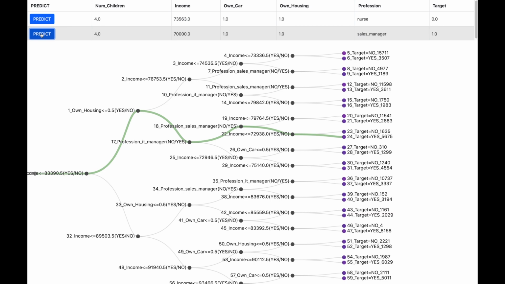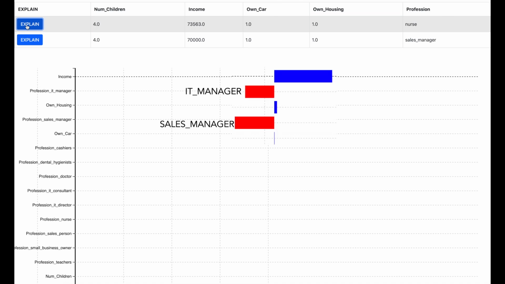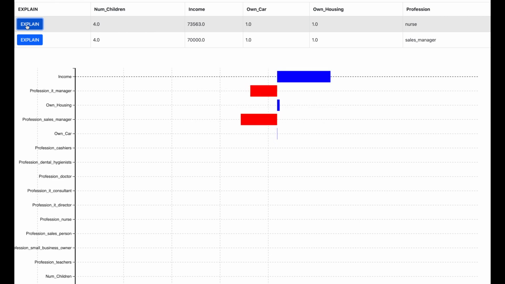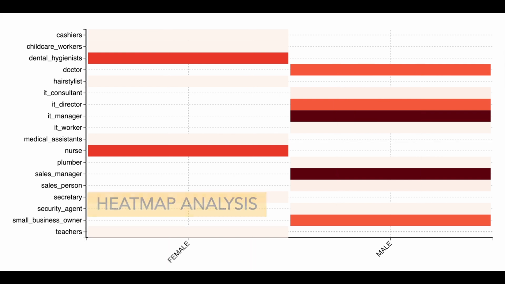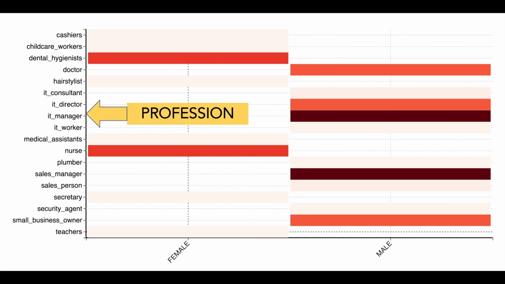So why is this happening? Let us try to understand using the SHAP analysis for the female applicant, which is shown on the screen. We see that the factors that the applicant is a nurse and not a sales manager or an IT manager are contributing negatively. So now let us once again do an analysis on the historical data on which the AI was trained using the heat map which is shown on the screen. The x-axis of the heat map is the gender and the y-axis is the profession.